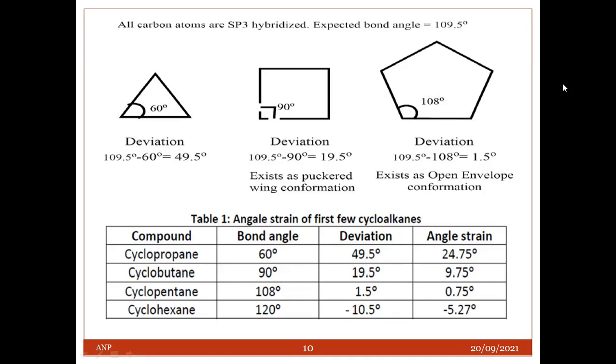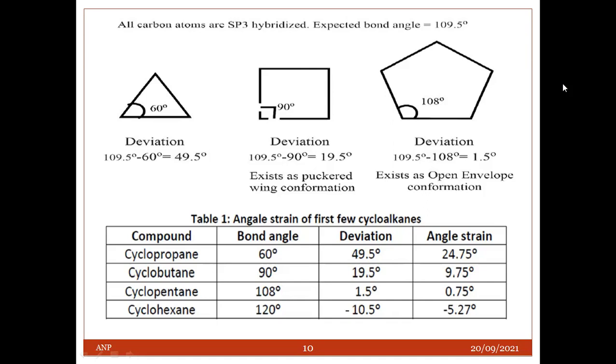That is, the deviation in case of cyclopropane is 49.5 degrees, for cyclobutane it is 19.5 degrees, for cyclopentane it is 1.5 degrees, and for cyclohexane it is minus 10.5 degrees. So angle strain is nothing but half of the deviation. So divide 49.5 by 2, then you get 24.75.